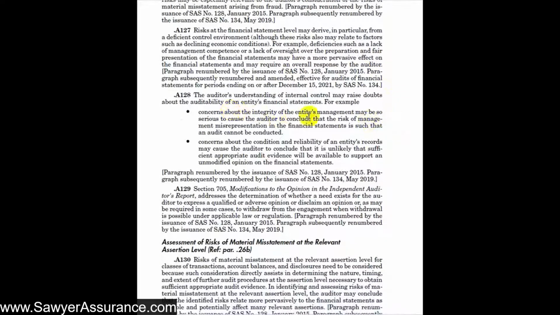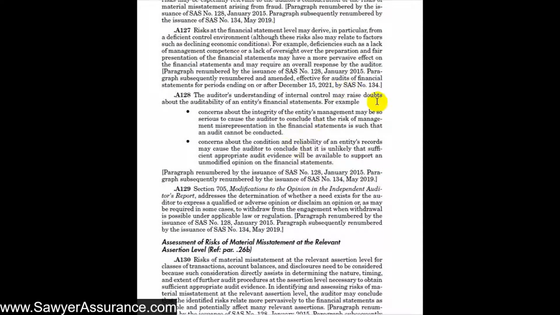Also, we might find if management doesn't have high integrity, then that might have us conclude that the risk of management misrepresentation in the financial statements might be too high. Also, if the condition and reliability of the entity's records cause us to conclude that it's unlikely that we can get sufficient appropriate audit evidence, then that might be a financial statement level risk as well that's pervasive across all of the assertions.